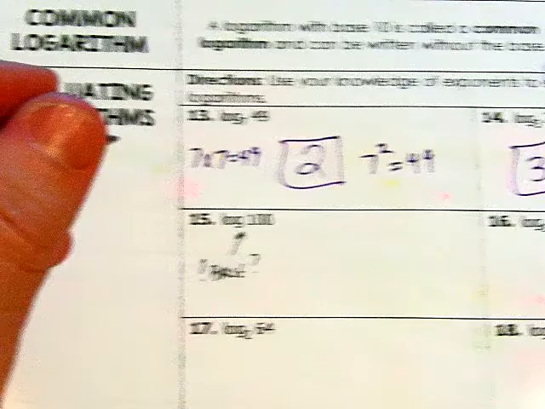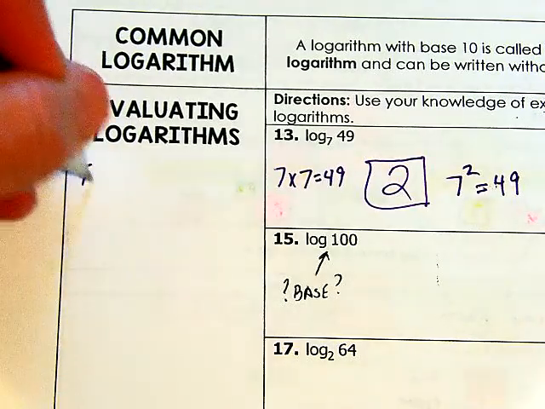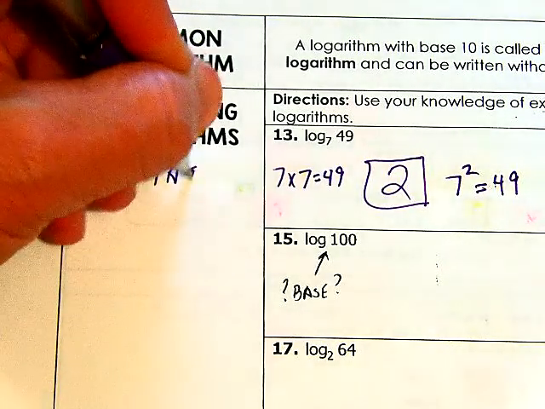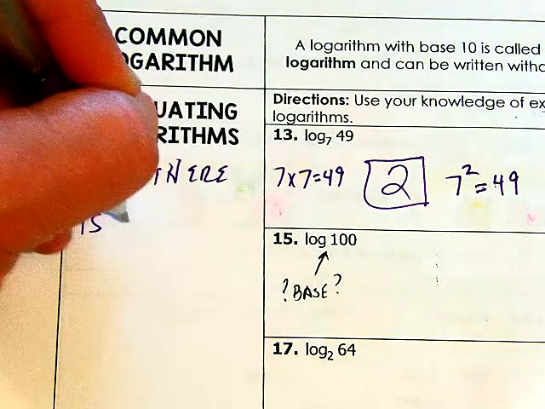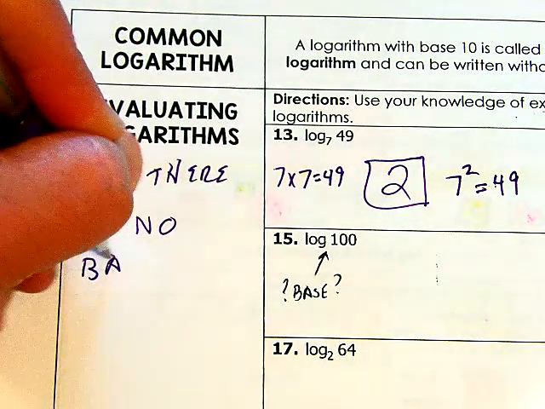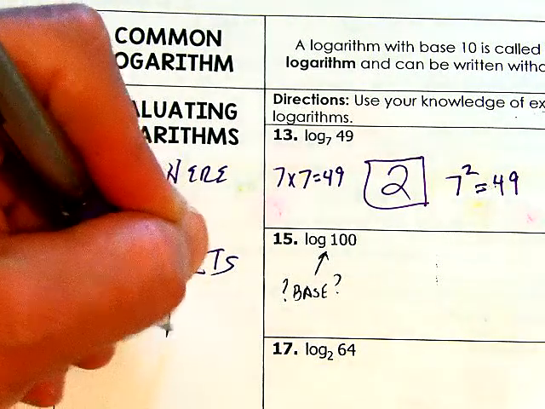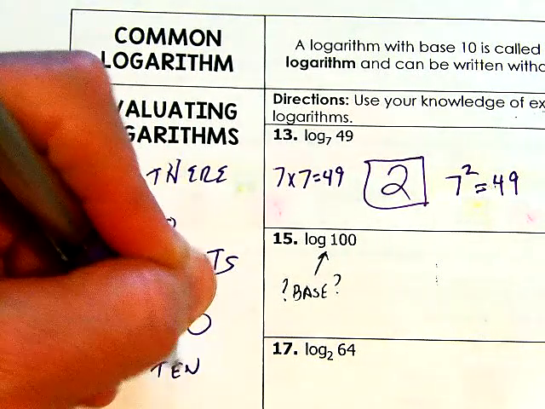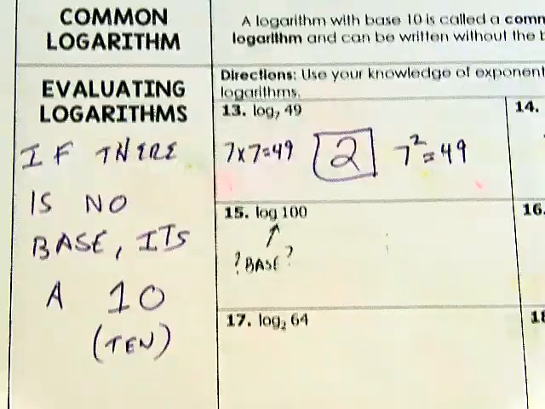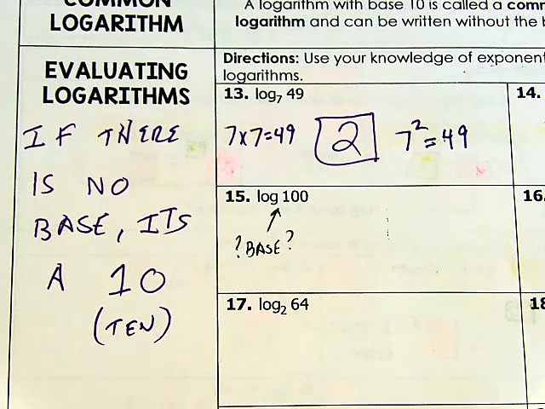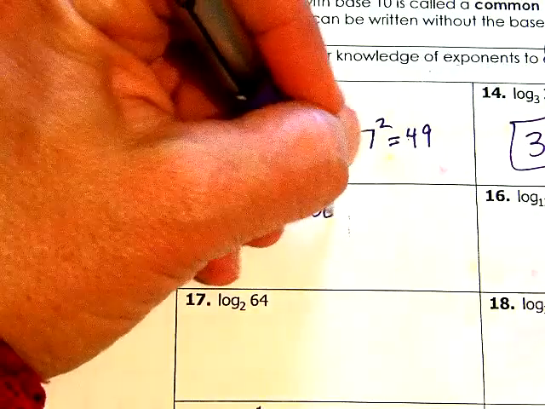If there is no base, it's a 10. If there's no base, it's going to be a 10. So this problem is actually in base 10.